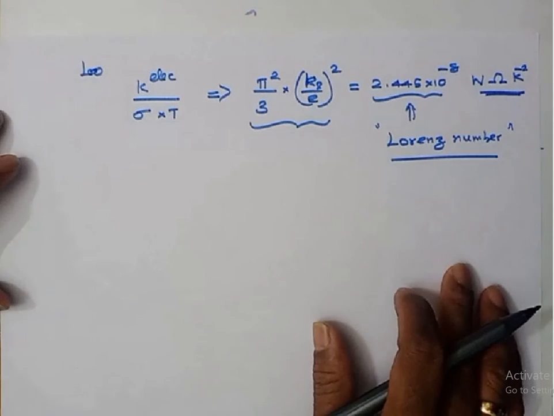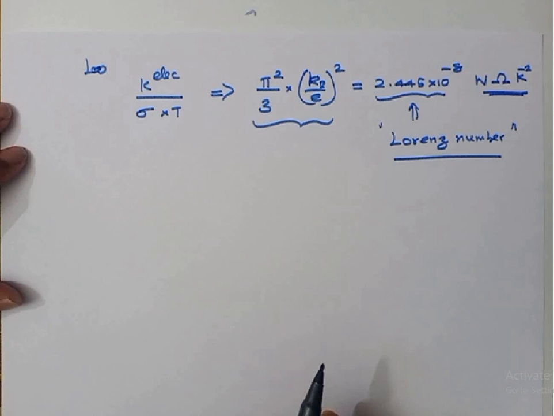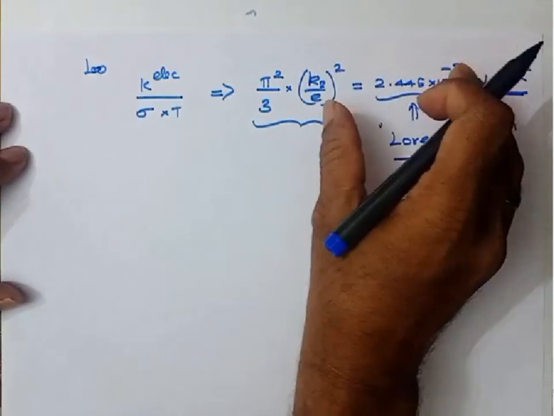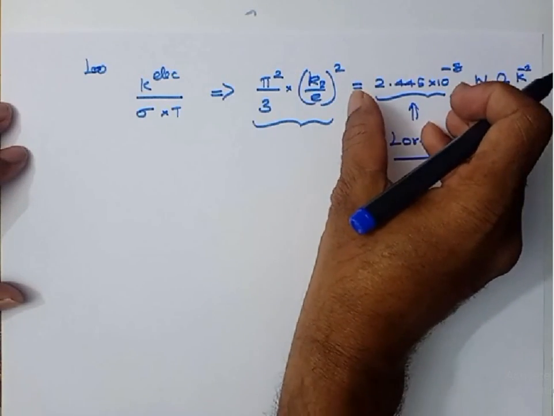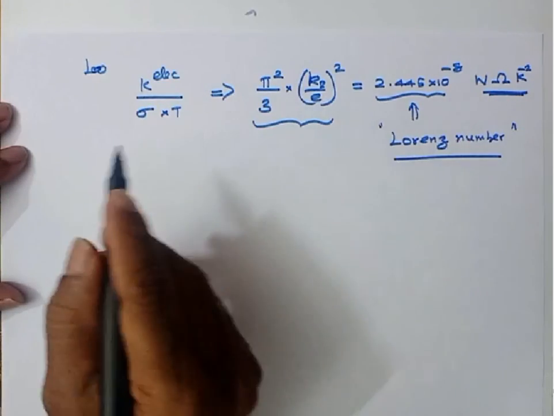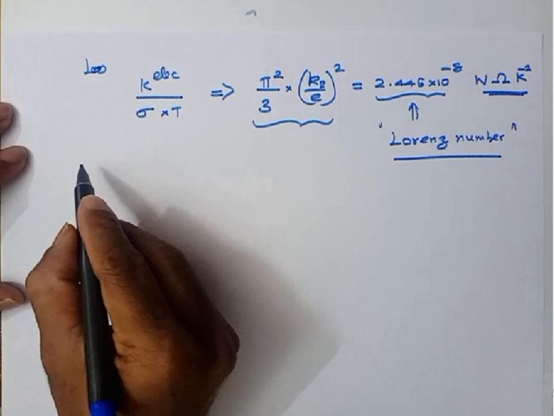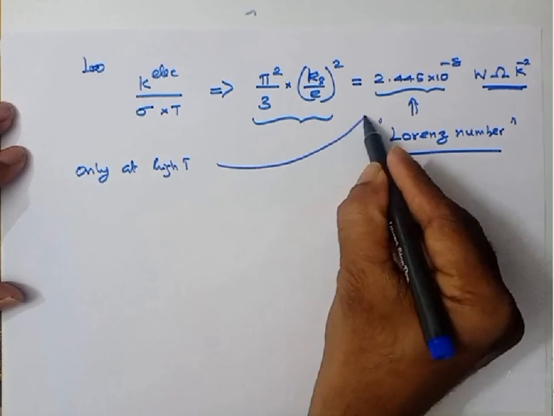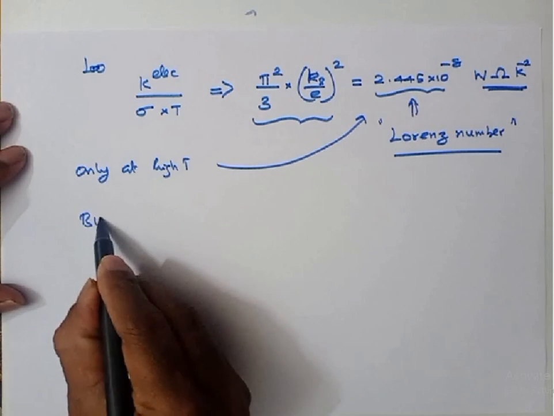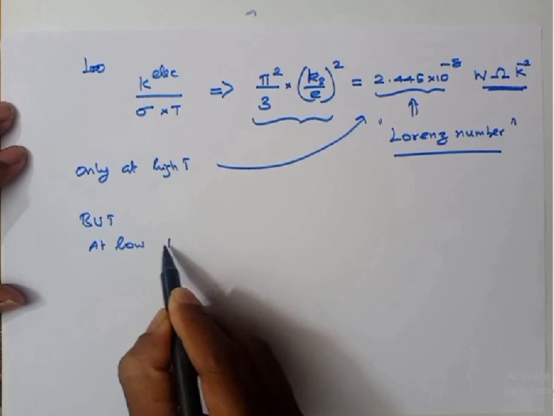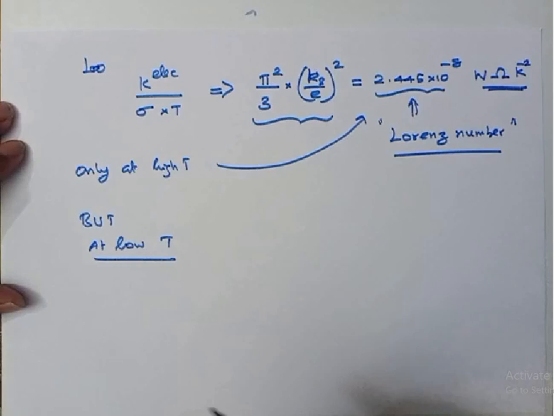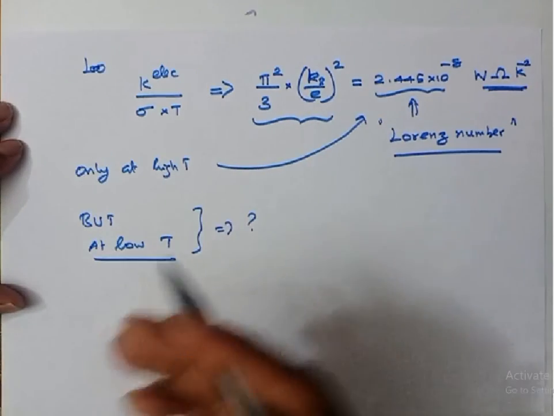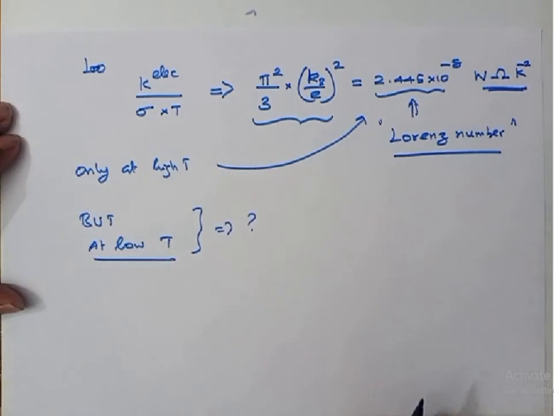But here it is very important: this number is a constant for almost all metals. We get the same value of the constant for all the metals, but this is correct only at high temperature or room temperature. At high temperature, yes, it is good, but at low temperature the value changes. Why the value changes at low temperature could not be explained. That's what we are going to discuss in the forthcoming lectures.